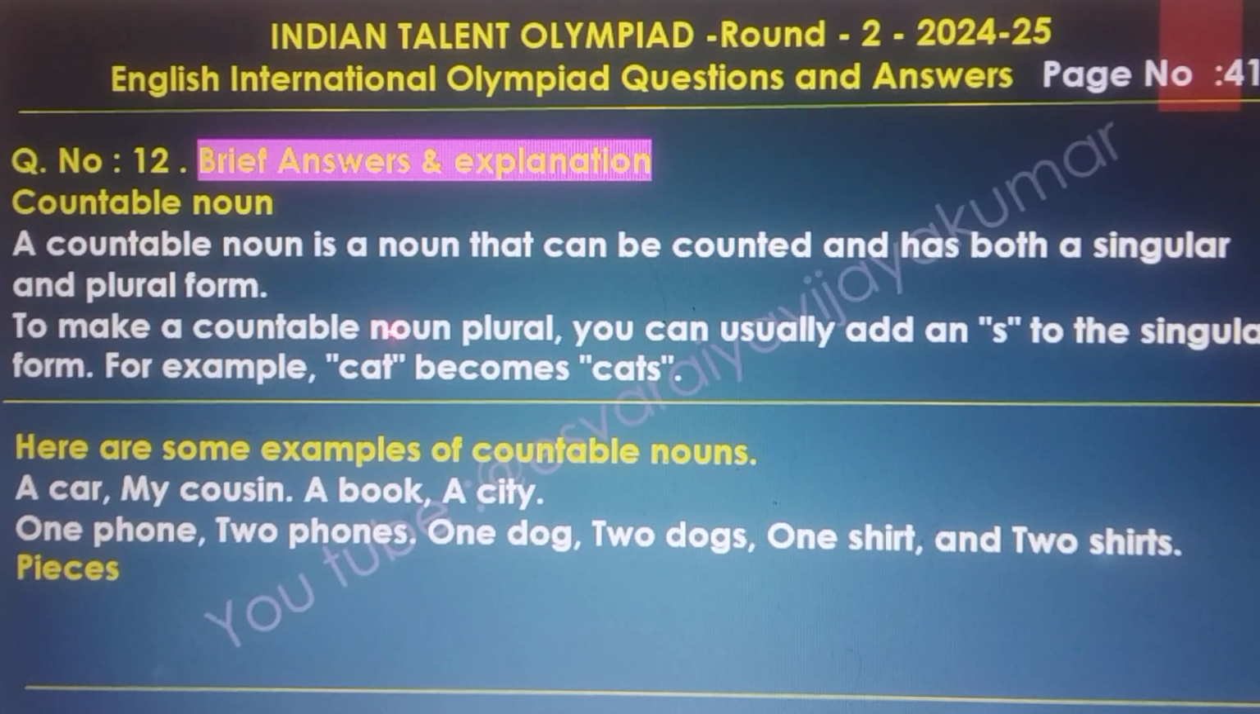And generally the brief answer and the explanation of this question: countable noun. A countable noun is a noun that can be counted and has both a singular and plural form. To make a countable noun plural, you can usually add an s to the singular form. For example, cat becomes cats. Here are some examples of countable nouns: a car, my cousin, a book, a city, one phone, two phones, one dog, two dogs, one shirt, and two shirts.